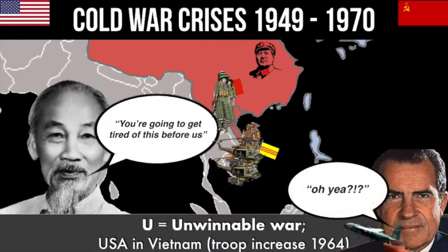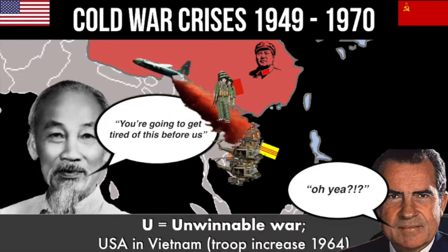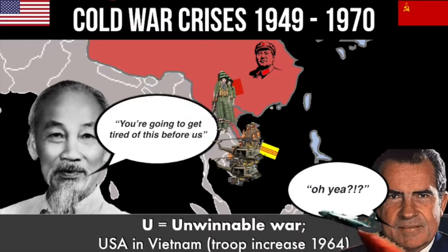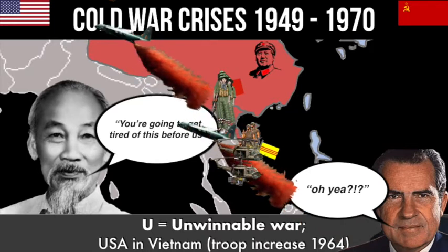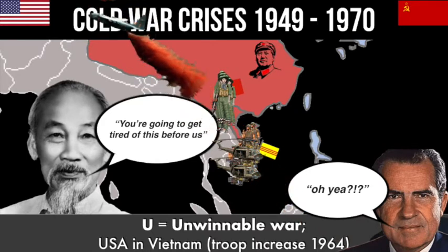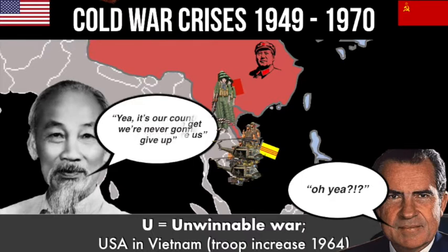America bombed the hell out of the neighbouring countries around Vietnam, but even this didn't stop the North Vietnamese getting through. North Vietnam refused to give up and continued to send guerrilla fighters into the south despite suffering huge losses because it was their own country. America's big mistake in Vietnam was to think they were fighting communists when really they were fighting nationalists who did not want a foreign power interfering in their country.